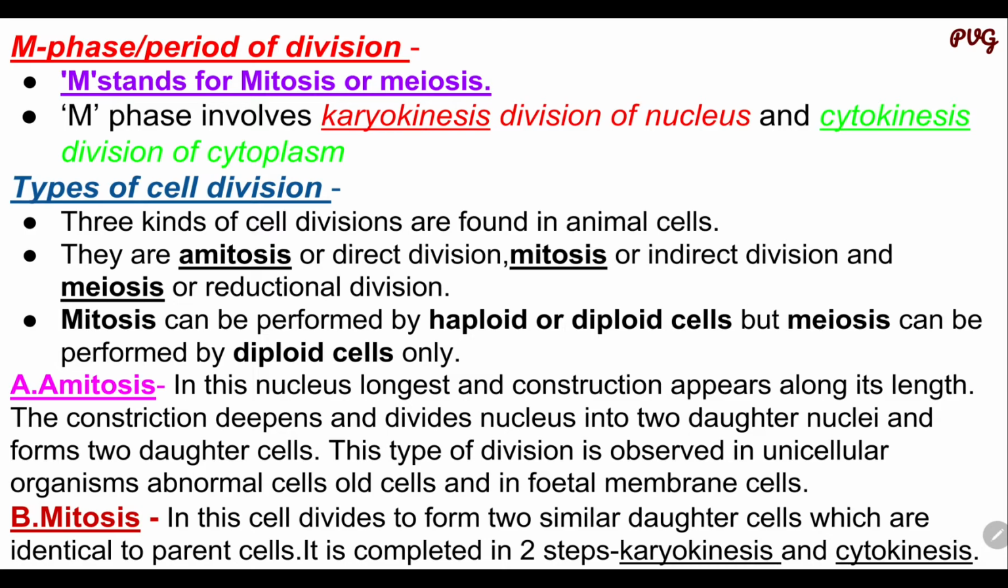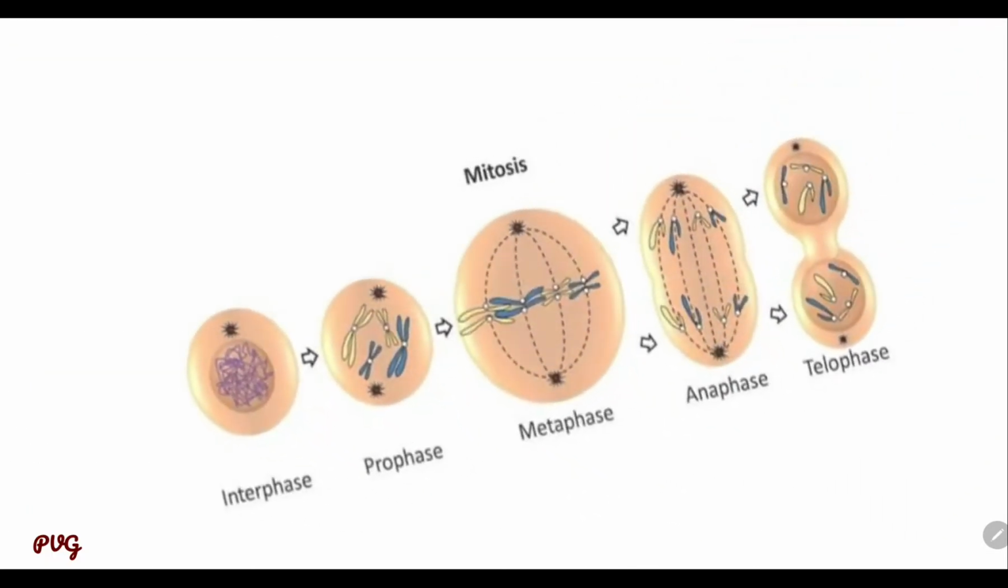Then second is mitosis. In this, a cell divides to form two similar daughter cells which are identical to the parent. The cell whose division takes place in mitosis is known as the parent cell. And the cells formed during mitosis are identical to the parent. It is completed in two steps, that is karyokinesis and cytokinesis.